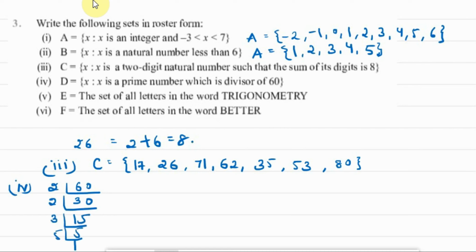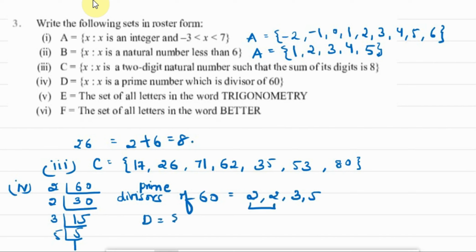So what are the prime divisors of 60? The prime divisors of 60 are 2, 2, 3, 5. But we know we cannot repeat the 2. So the set D will become 2, 3, 5.